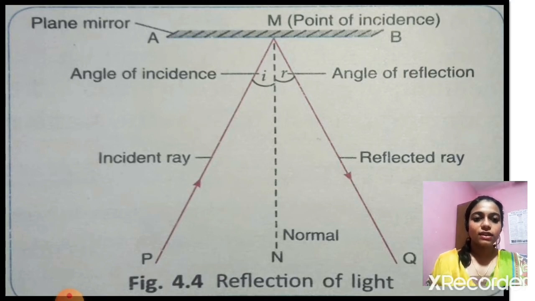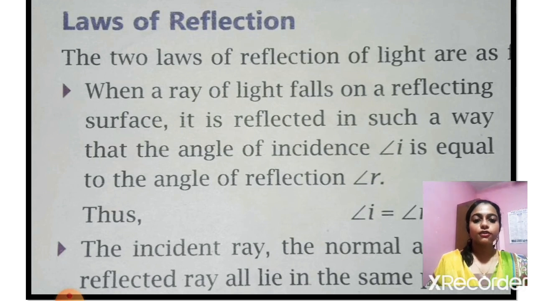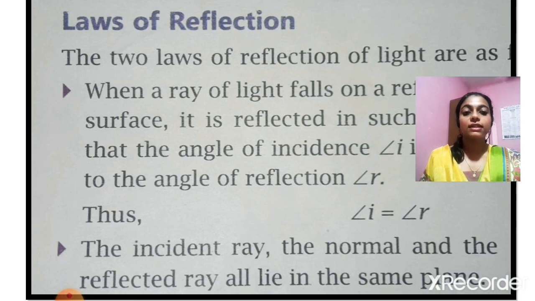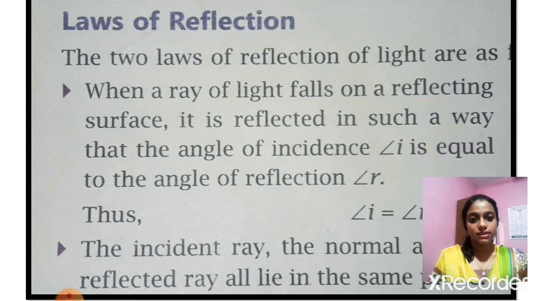Next one, laws of reflection. The two laws of reflection of light are as follows. When a light ray falls on a reflecting surface, it is reflected in such a way that the angle of incidence, angle I, is equal to the angle of reflection, angle R. That is, angle I will be equal to angle R. What does it mean? When the light ray falls on a reflecting surface, the angle of incidence will be equal to the angle of reflection. This is the first law of reflection.